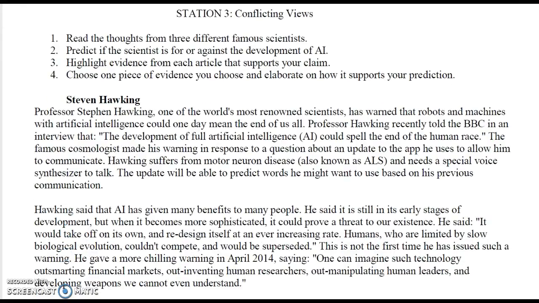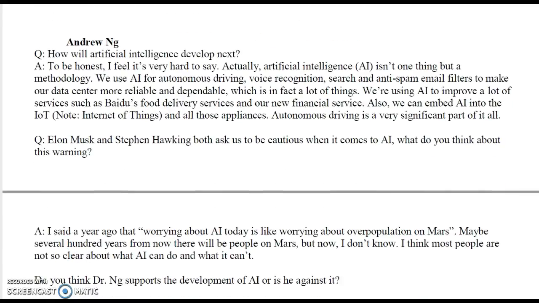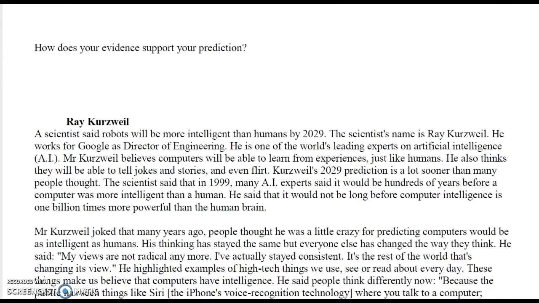The third station shows conflicting views from major scientists in the field of artificial intelligence. There are some scientists who are completely for the development of artificial intelligence, some who think that we should maybe slow down a little bit, and other scientists who think we should shut it down completely. So this will give the students a good idea that there are different opinions on this, even with the leaders in the field. During this time, what they should be looking for is evidence that supports their views.